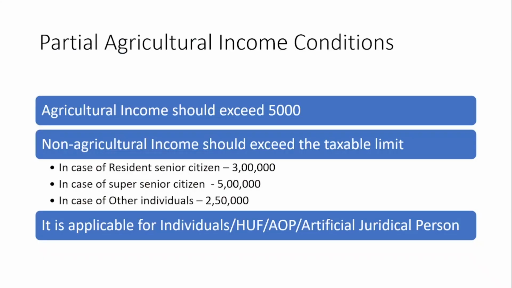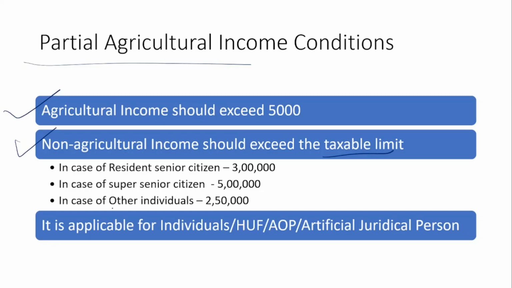Next, there is something called partial agricultural income. It means in the same scenario, some part will be agricultural income and some will not be agricultural income. It will be a business income. Now, what are the partial agricultural income conditions? The first condition is that the agricultural income should exceed 5,000. Next, the non-agricultural income should also exceed the taxable limit.